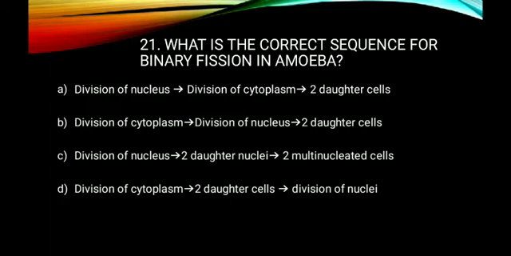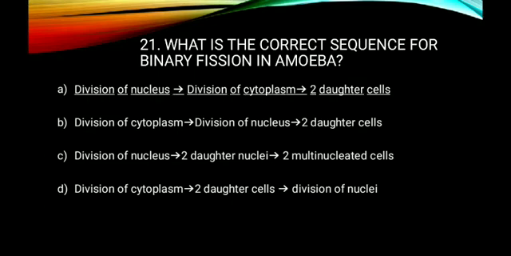Definitely D is wrong. And option C, two multinucleated cells, that is also wrong. What about option B, division of cytoplasm, then division of nucleus? No chance. So the answer is option A. Option A is the right answer to question number 21.